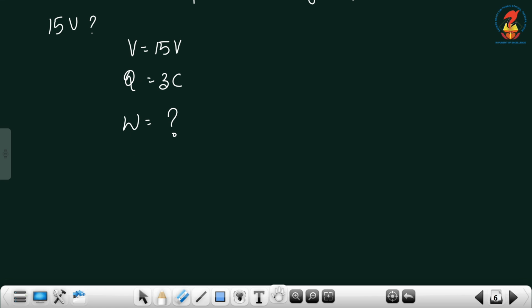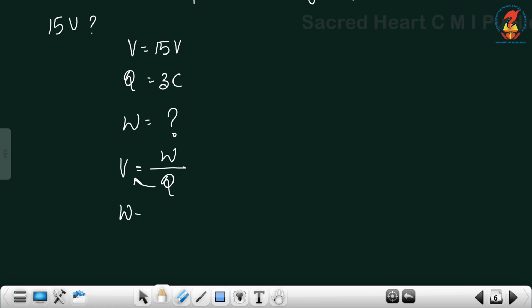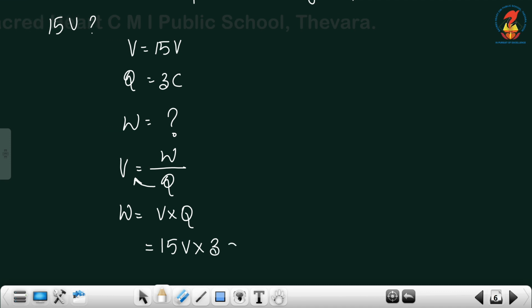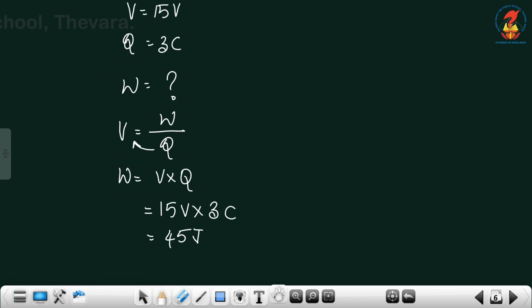We know the equation: potential difference equals work by charge. When you cross multiply, W is equal to V into Q. So, V is 15 volt into 3 C, that is 45 joule. The answer is 45 joule. That is potential difference.